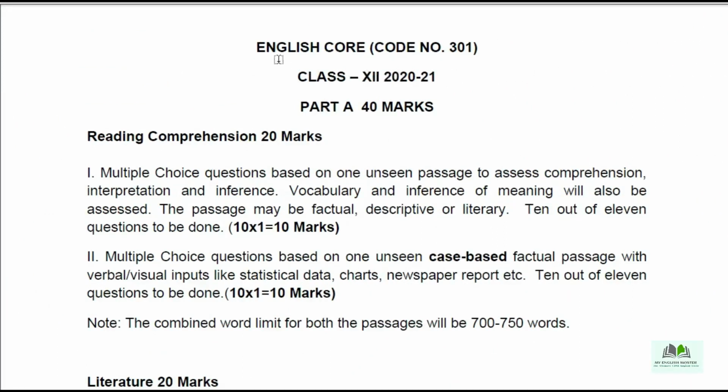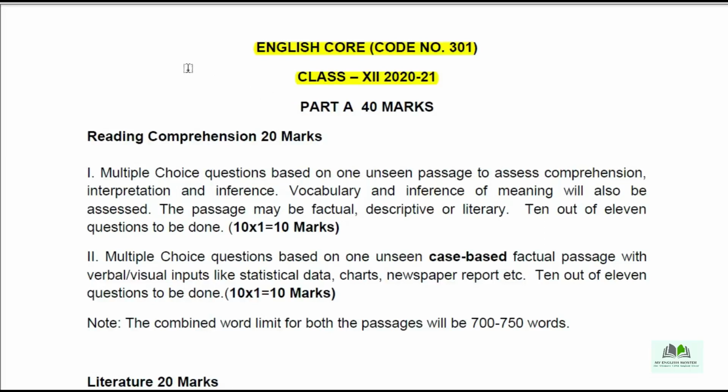Dear students, in this video we are going to discuss the changes that CBSE has brought in the Class 12 English Core examination 2020-21. Your paper is English Core, its code number is 301, Class 12, 2020-21. And there are certain changes that CBSE has brought into this examination pattern this year.